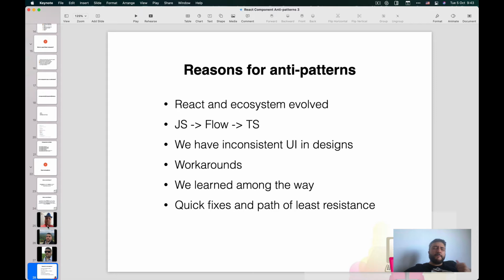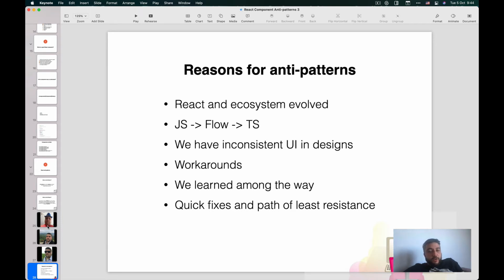So why do those anti-patterns exist? Why do they come? The first reason is that React and the ecosystem evolved. We have the switch from JavaScript to Flow type to TypeScript. Often in our projects we have inconsistent designs, so we have to use some patterns to mitigate those.